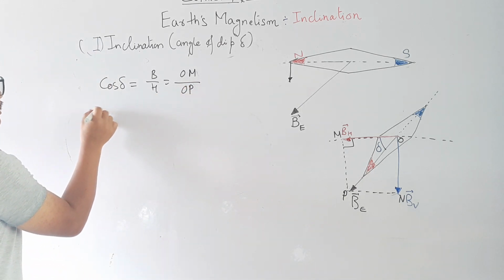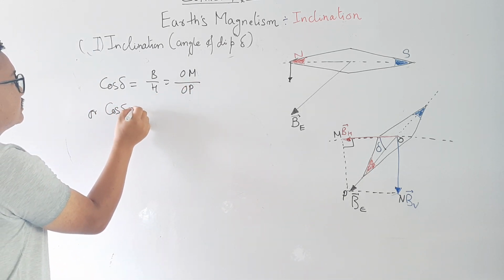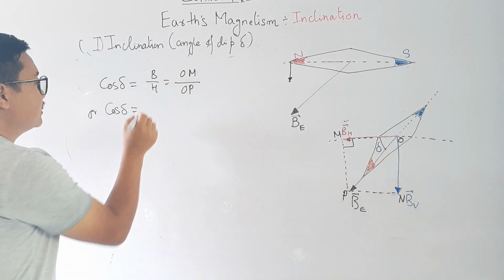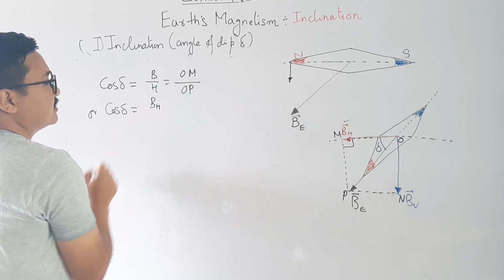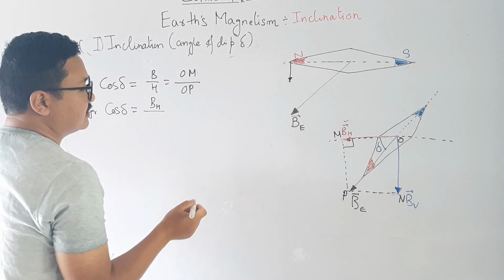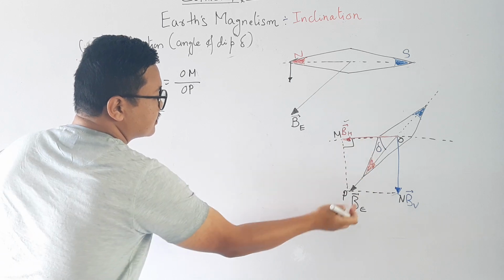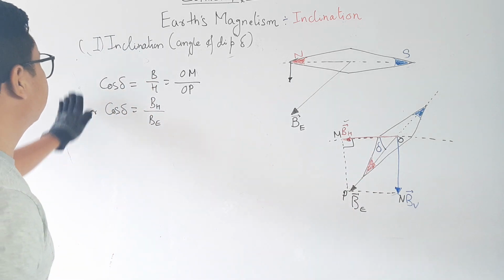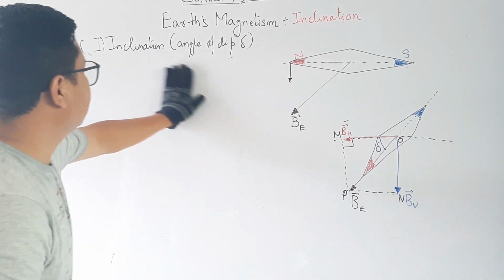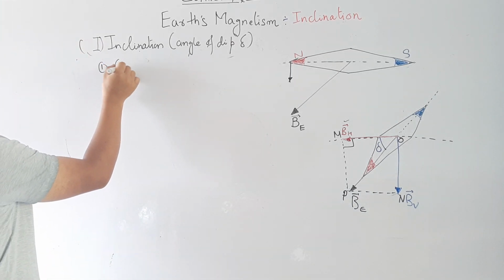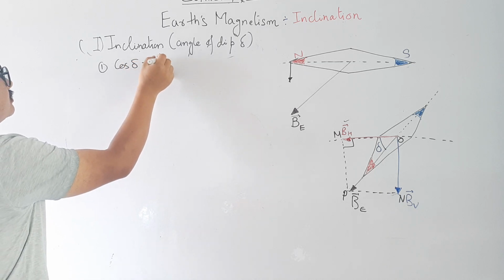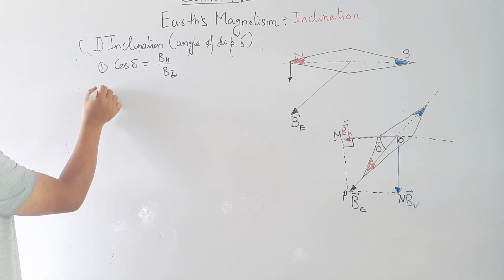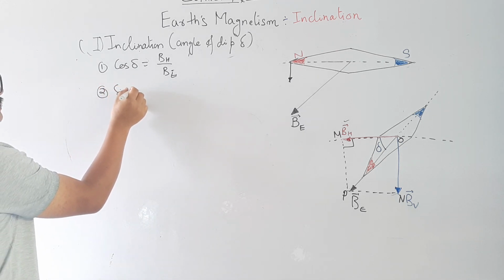So cos of delta is equal to OM divided by OP. This OM is BH, the horizontal component, and OP is BE. So we got cos of delta is equal to BH by BE. Number one, what we got: cos delta is equal to BH by BE. Number two, let us find sine of delta.